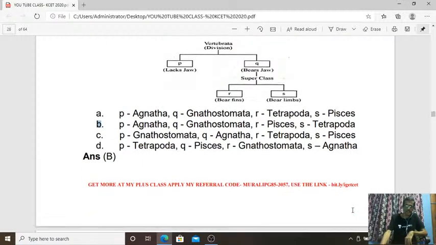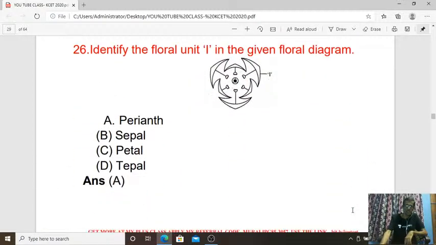Next, 26th question. Here they gave one floral diagram. What is the labeled part? What is this structure? It is the perianth. The entire structure is the perianth. The individual unit is the tepal. Here it is unable to distinguish which is the calyx and corolla, isn't it?